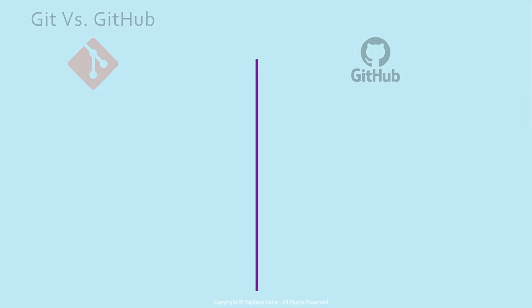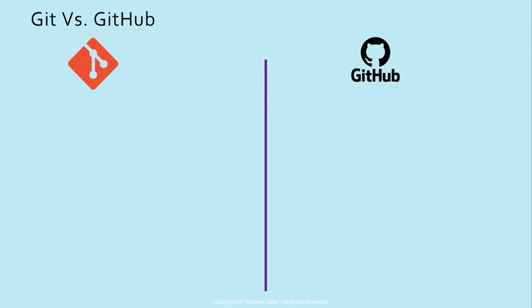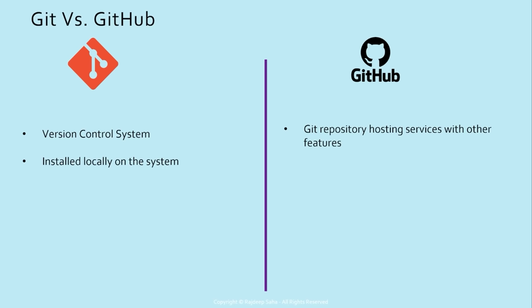One thing to remember is Git is not same as GitHub. Git is a version control system, and GitHub is a Git repository hosting service which is built using Git, but GitHub has other features such as GitHub Actions, which does DevOps. Git is installed locally on the system. GitHub runs on the cloud.